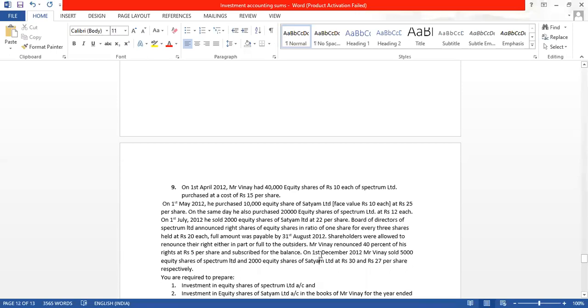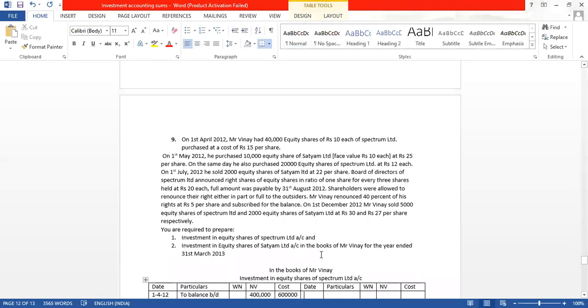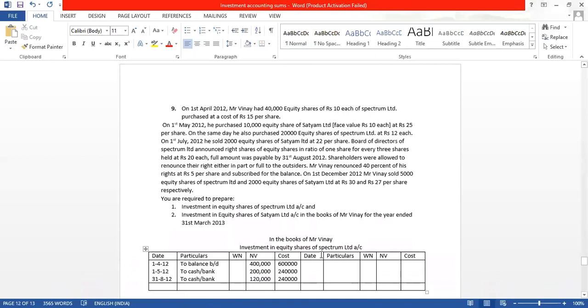Now on 1st December 2012, Mr. Vinay sold 5,000 equity shares of Spectrum. 5,000 equity shares he sold. So which is the date? 1 December 2012. So when we are selling, our shares will go out, so investment will be reduced. So cash bank.